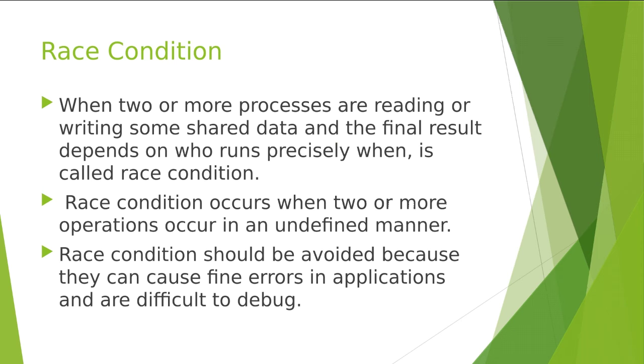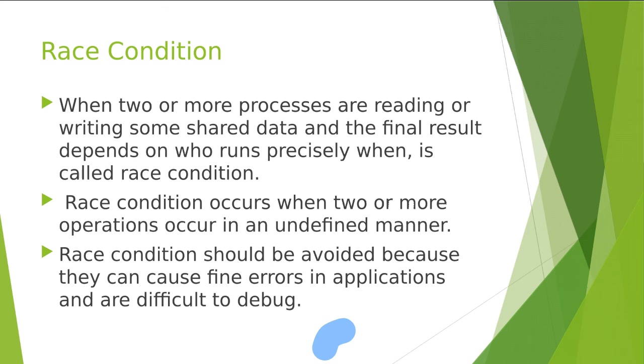Race condition occurs when two or more operations occur in an undefined manner. Race conditions should be avoided because they can cause subtle errors in applications and are difficult to debug. We want to read the same task from the shared data with a number of different processes, so it is difficult to debug, isn't it? This is called a race condition.